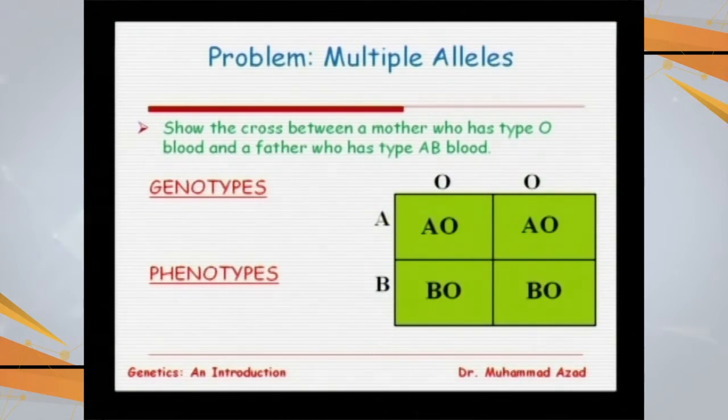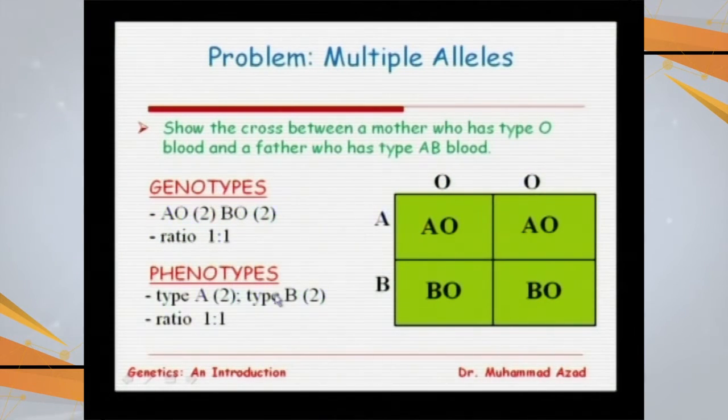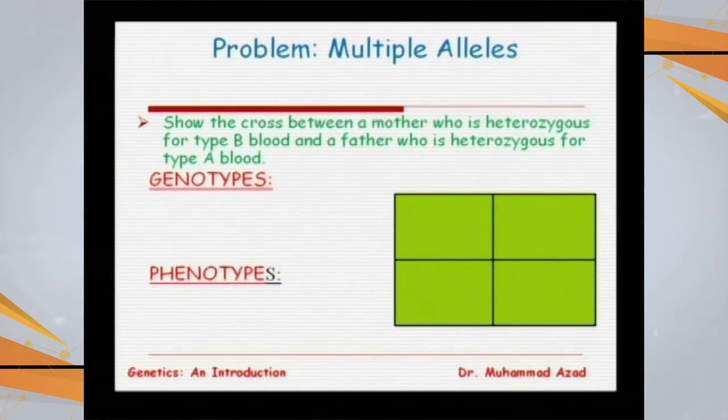Here this individual will have blood group A, this will also have A, this is B and this is B. So, if the father has blood group O and the mother has blood group AB, then genotypically there is a 1:1 ratio of heterozygous, and phenotypically there is a 1:1 ratio: 50% of the offspring will have blood group A and 50% will have blood group B.